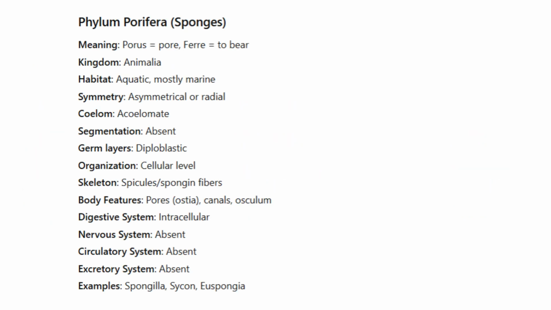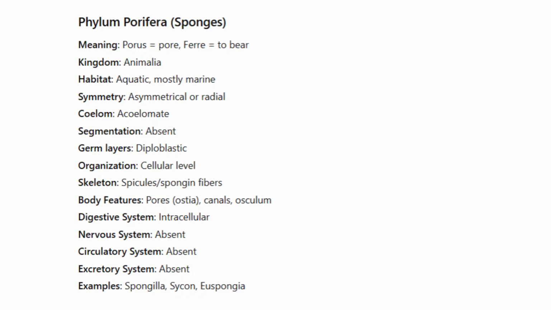Phylum Porifera, sponges. Meaning: porus equals pore, fera equals to bear. Kingdom: Animalia. Habitat: aquatic, mostly marine. Symmetry: asymmetrical or radial. Coelom: acoelomate. Segmentation: absent. Germ layers: diploblastic. Organization: cellular level.